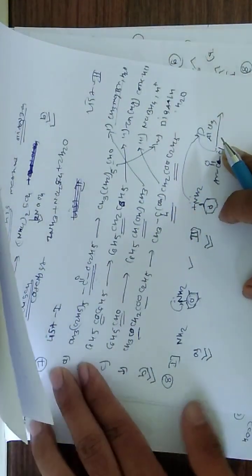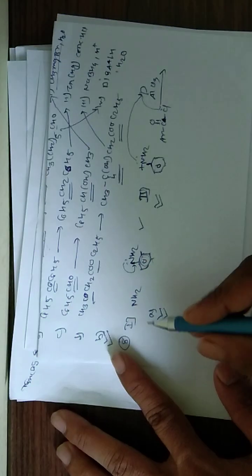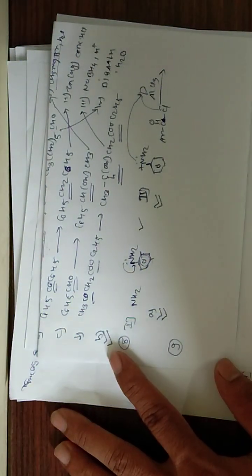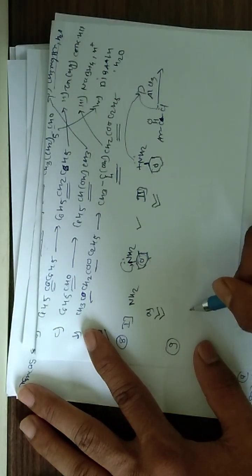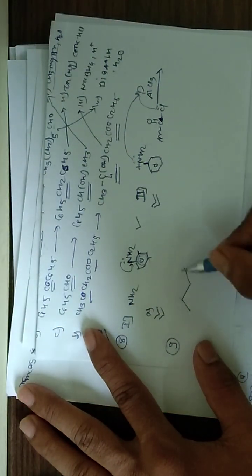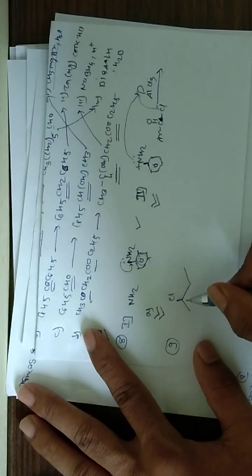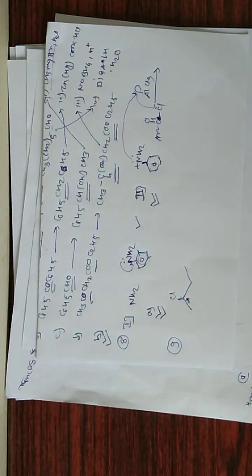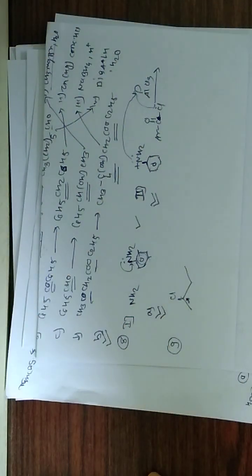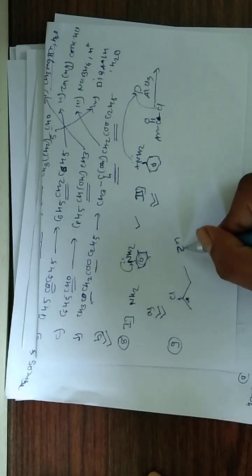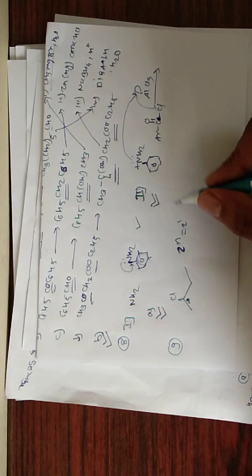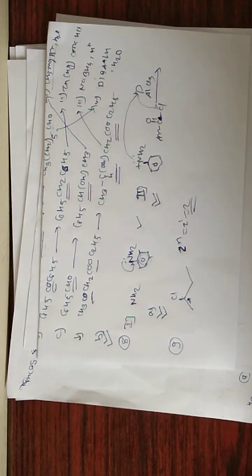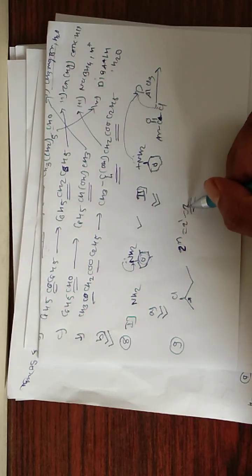Now the next question. This is one of the easiest questions: the number of optical isomers possible for 2-chlorobutane. Methane, ethane, propane, butane, 2-chloro. If you see here, this is the chiral carbon. So what is the formula to find the number of optical isomers of any compound which has a chiral carbon? 2 raised to n, where n is the number of chiral carbons. Here one chiral carbon is there. So the answer is 2. This is a numerical answer type question. So the answer of that question should be 2.